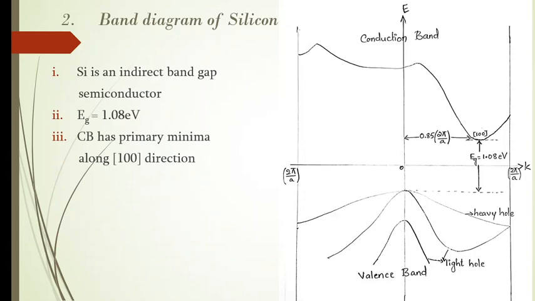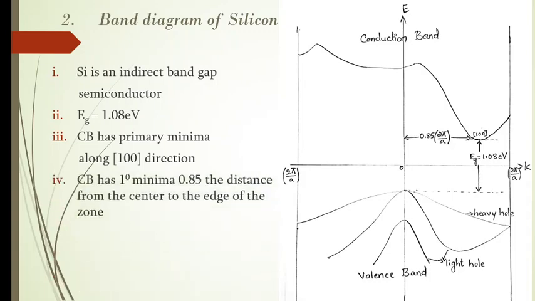The conduction band has the primary valley or primary minima along the 1 0 0 direction, which I have denoted in the band diagram also. It is at a distance from the center towards the edge, which is 0.85.